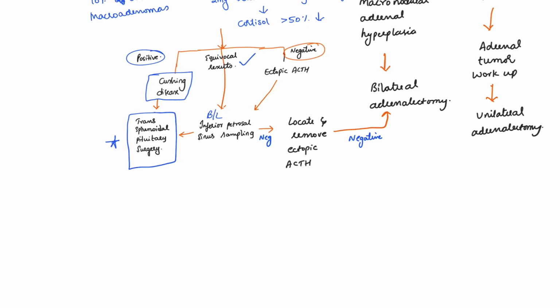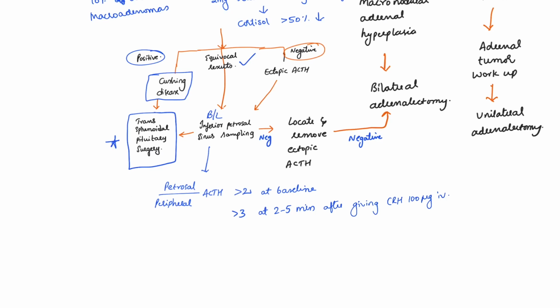Usually it is done by a specialist. After doing this, if the petrosal to peripheral ACTH ratio is more than 2 at baseline, or more than 3 at 2 to 5 minutes after giving CRH 100 micrograms intravenously, the test is considered positive.